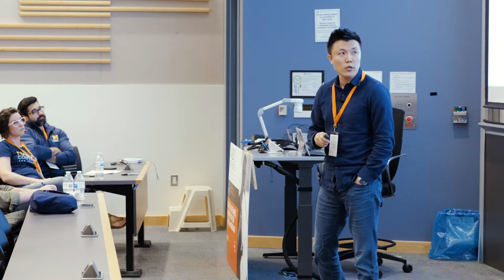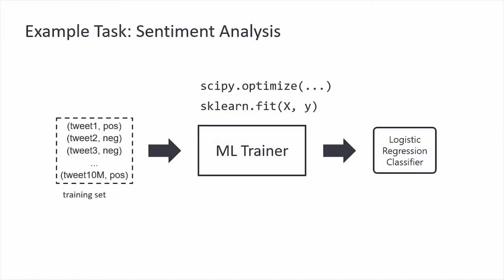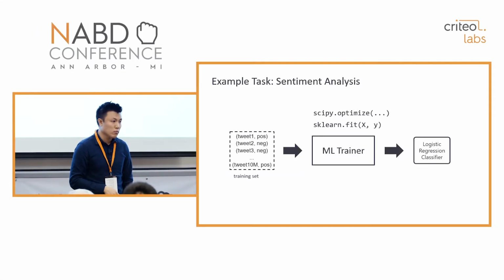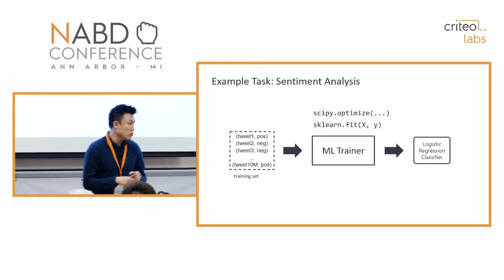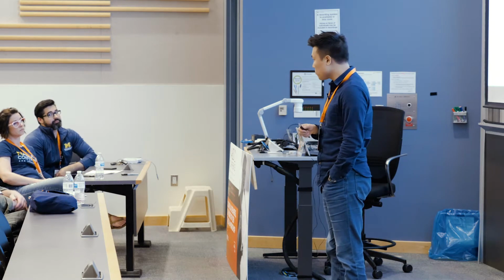The typical workflow is like this. We have some ML trainer, which is, for example, scikit-learn's fit function, or if you're a more advanced user, you can use SciPy's optimize function as well. And you feed in a training data set, pairs of tweets and labeled class labels. And then this ML trainer returns the output, the trained logistic regression classifier.